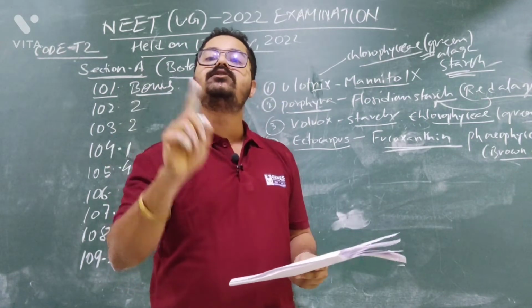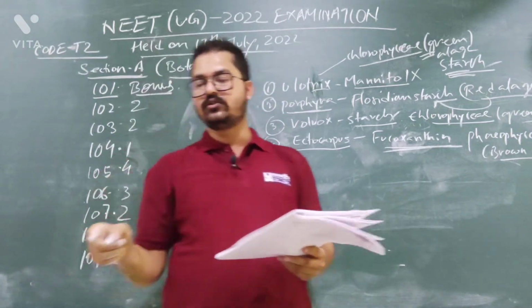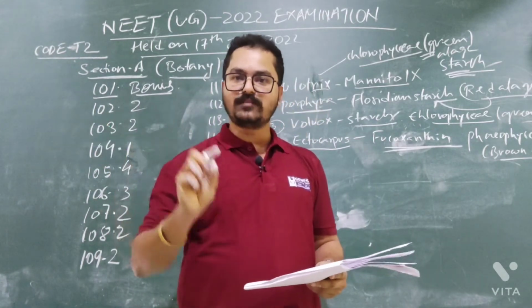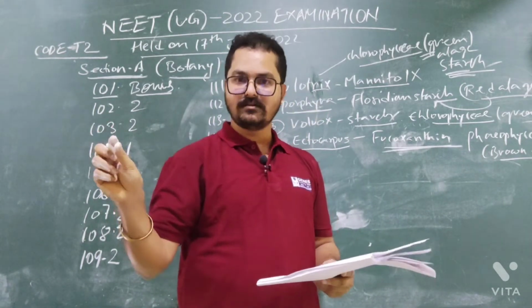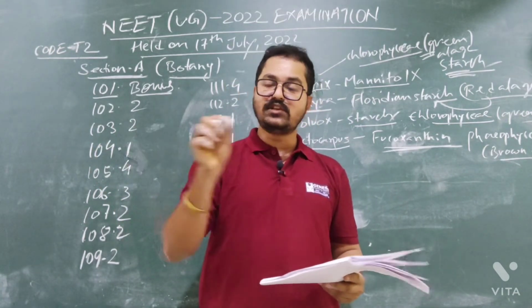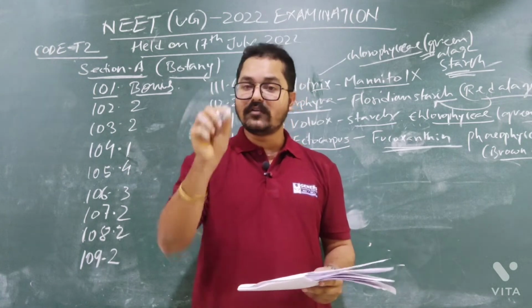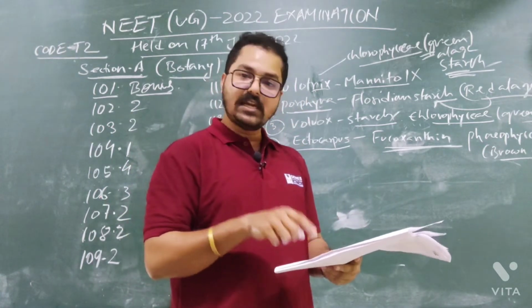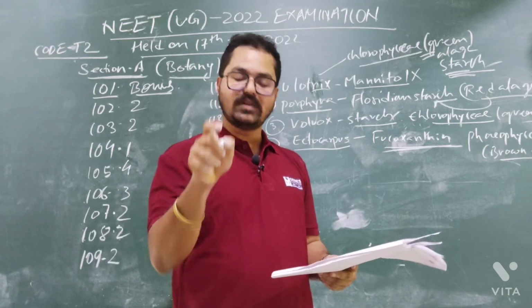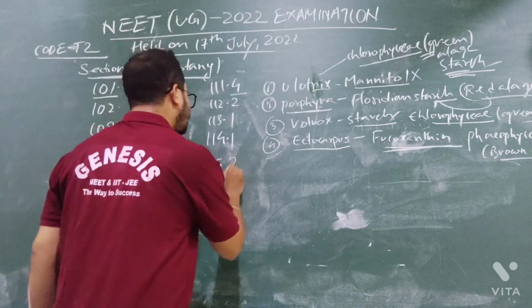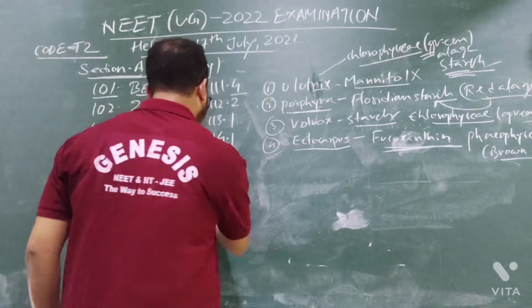From the Human Genome Project we also came to know about genetic mapping. One species is different from another species due to some base pairs in between them. So it is also genetic mapping. If you find out the differences in the sequence of a particular species, it is also genetic mapping. So this DNA polymorphism, this difference, is used in DNA fingerprinting and genetic mapping. So 115 will be option number 2. Now 116.